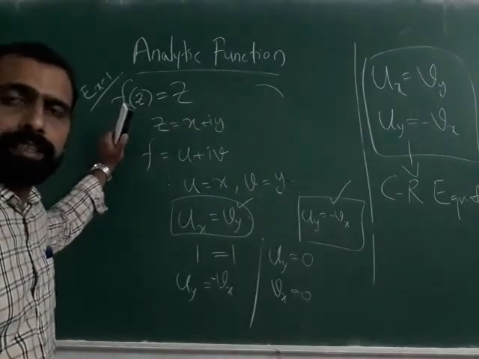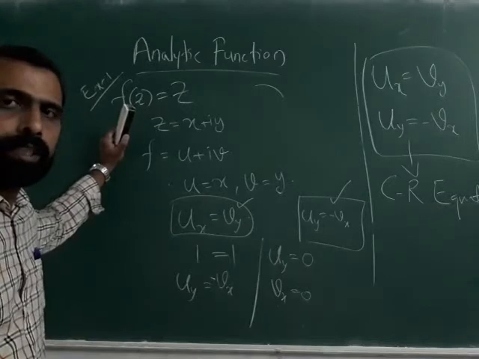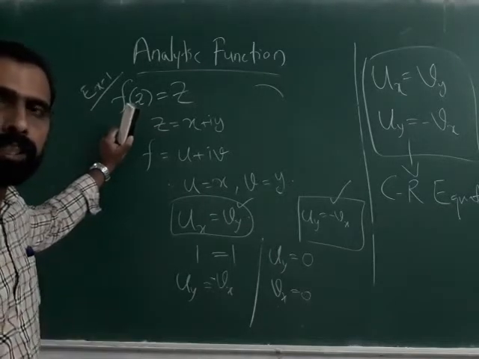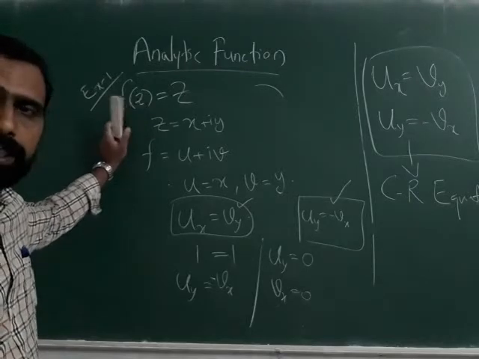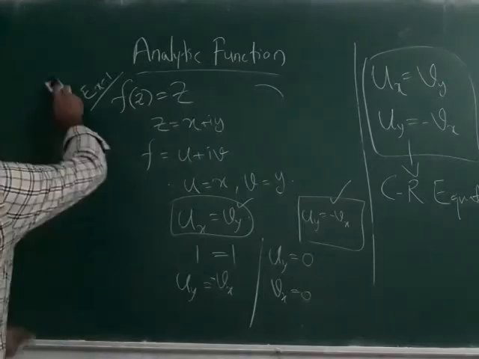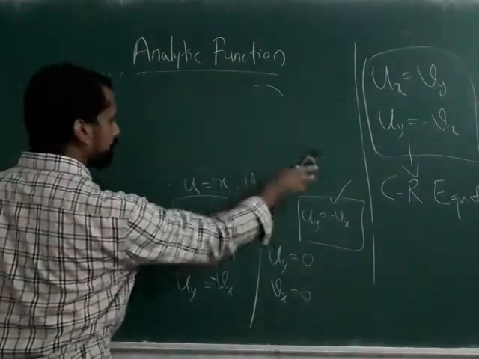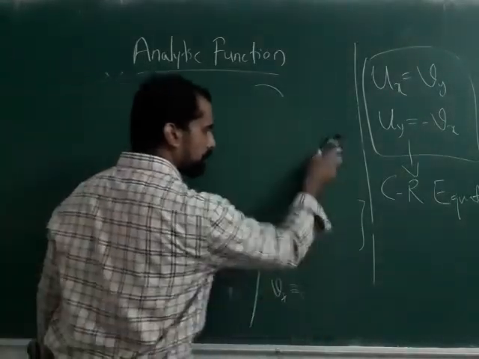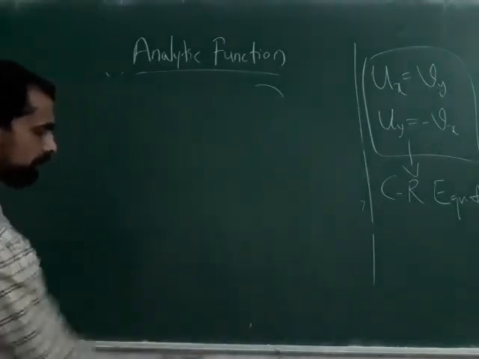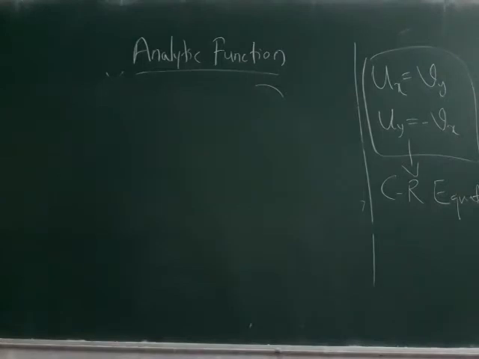And another easy method you can tell whether a function is analytic or not, that is by looking at the function itself. That is, if your function f of z is not an explicit function of z star, that is a complex conjugate, then you can say your function is analytic.